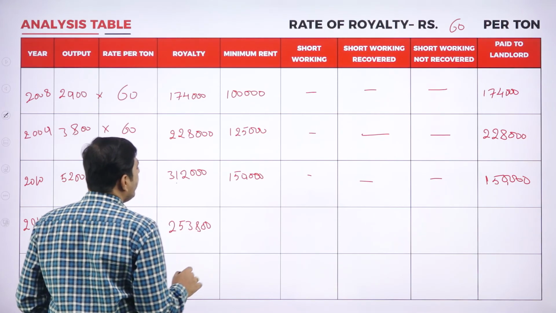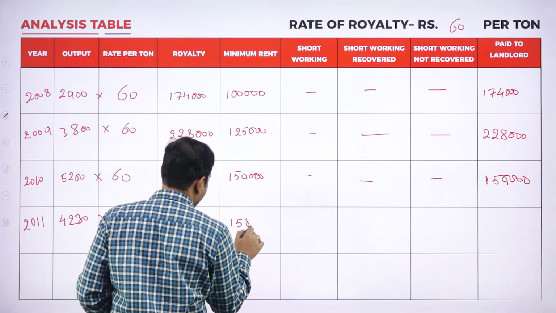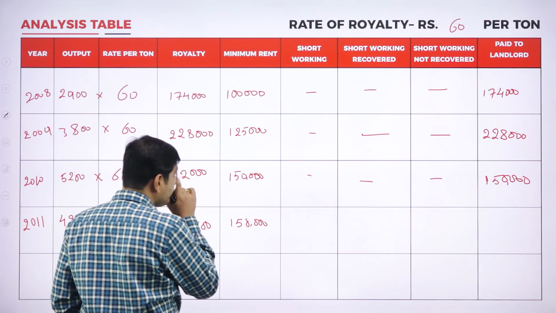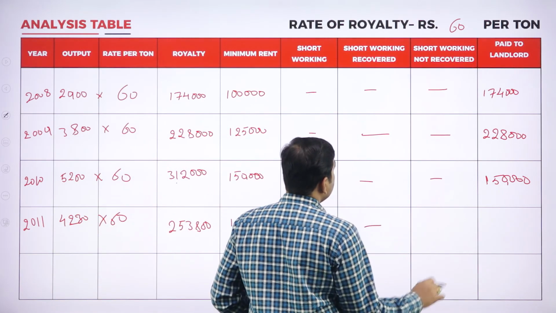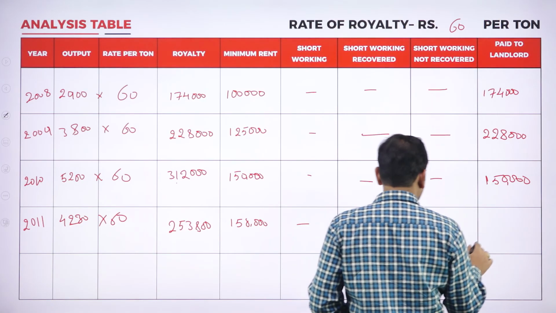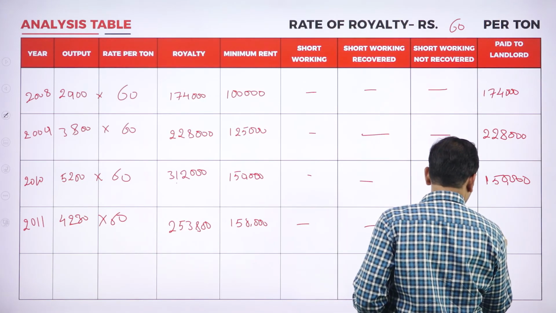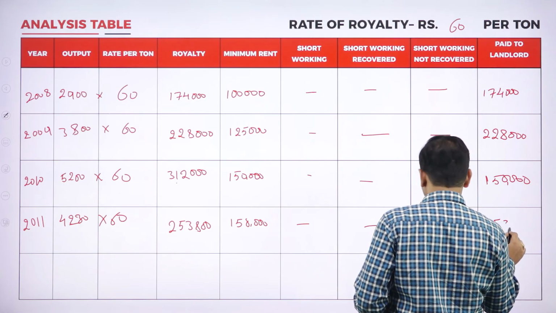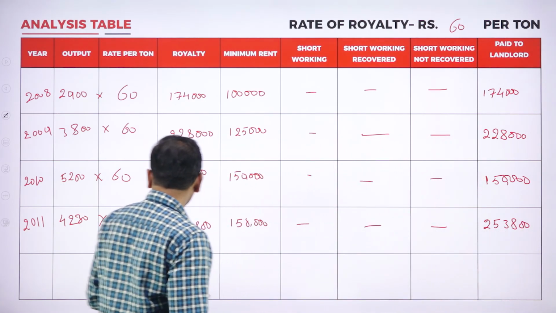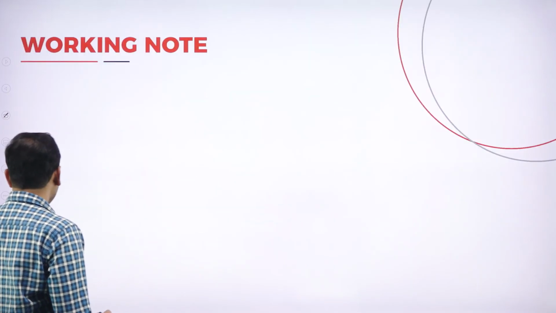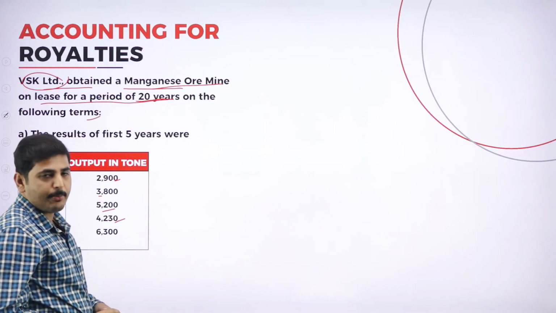Our minimum rent is 1,50,000. No short working recovered, short working not recovered. Directly we can write 2,53,800.